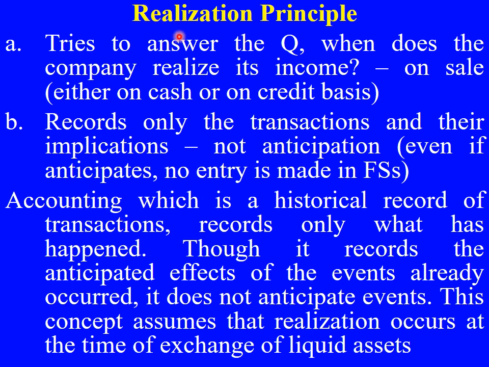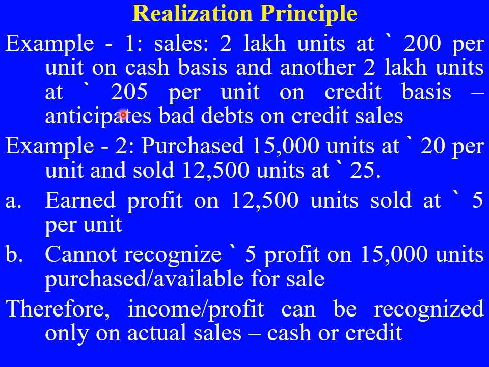So the realization principle will show credit sales as credit sales. If today we are selling, it shows the cash sales. If we have credit sales, then we will show them as credit sales and debtors. That is the concept of the realization principle. We won't show credit sales as cash sales, because we have not realized the cash. When we realize it, that will become cash sales. Until then it will be a credit sale, and we show it as a credit sale itself. See, here I had quoted one example.